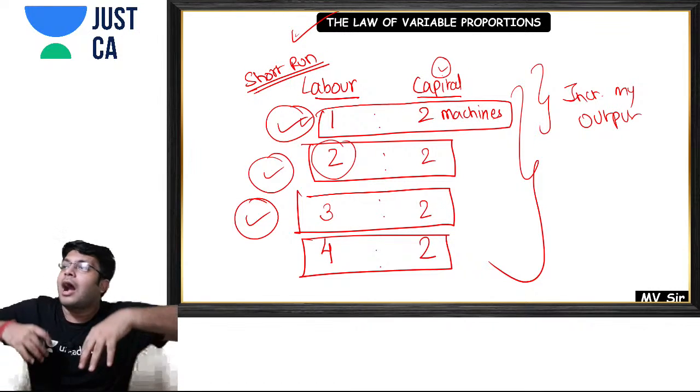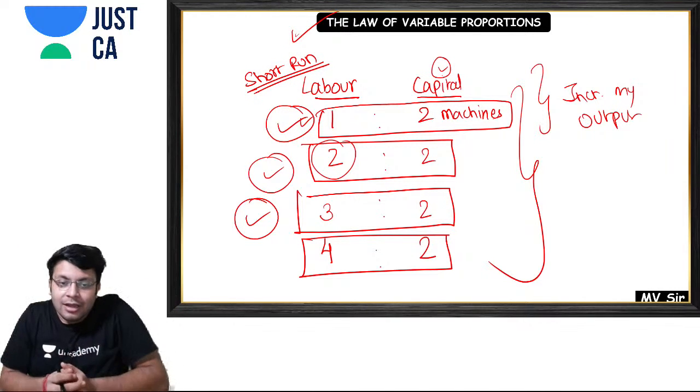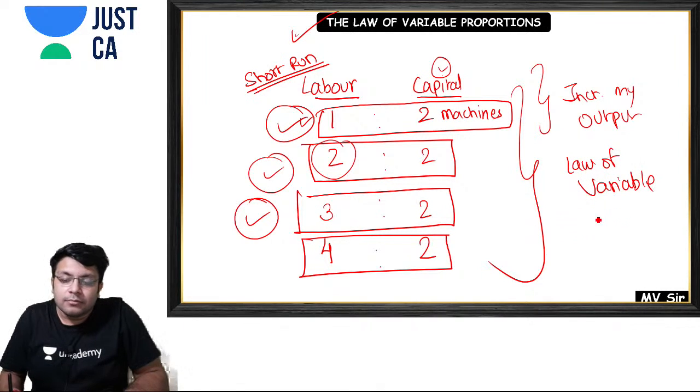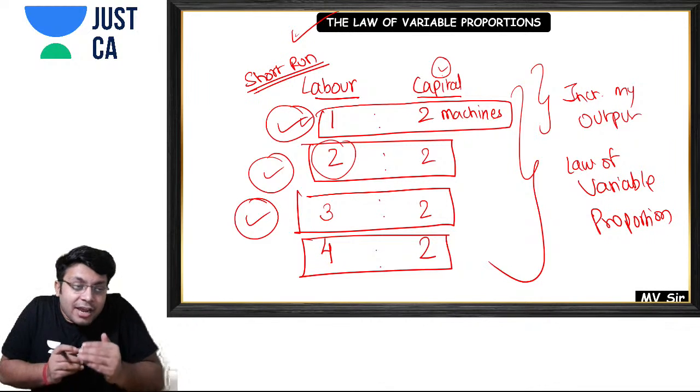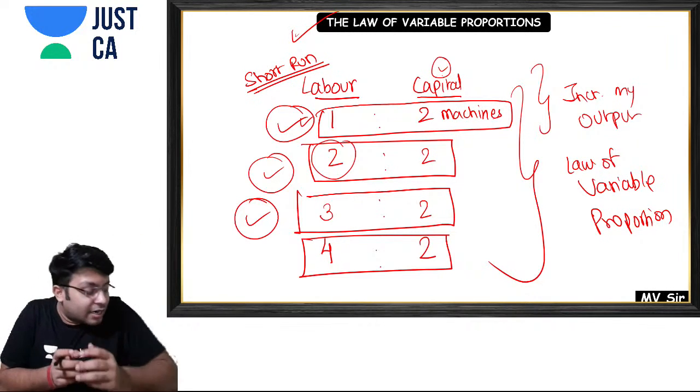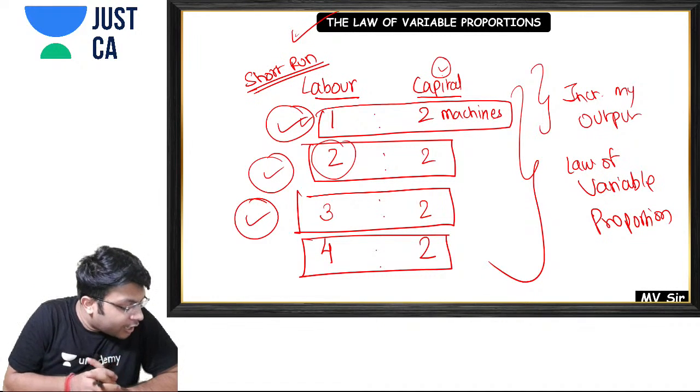This is studied under the law of variable proportion: if I change my variable factors, how will it affect the output. Are you getting my point?